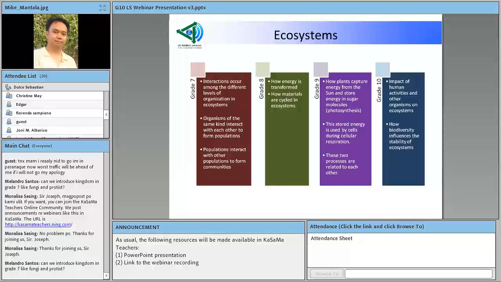That's so far as concepts that students should learn under the ecosystems strand.